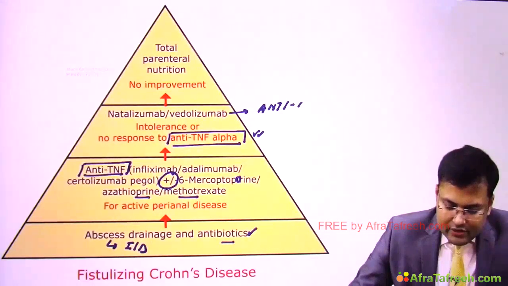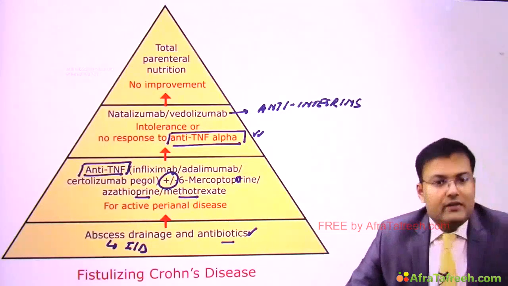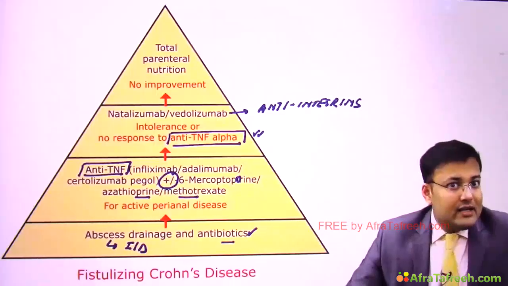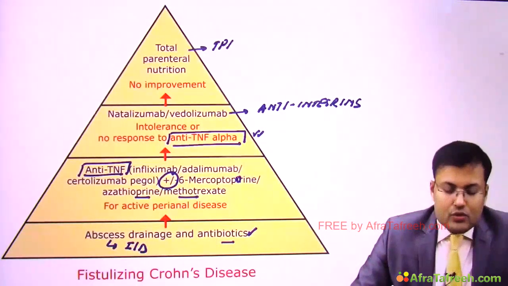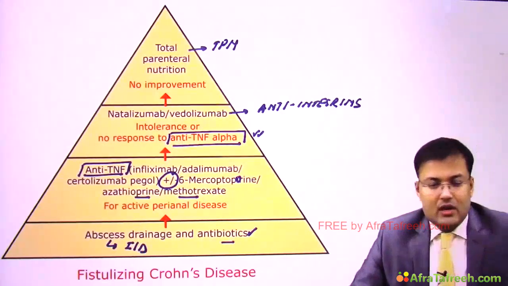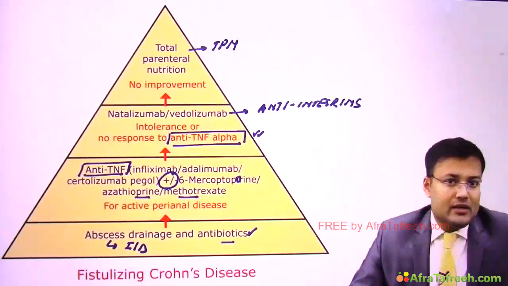Clear? Natalizumab or vedolizumab. And even after anti-integrins, if there is no improvement, what do we start? Total parenteral nutrition. So this is how we manage fistulizing Crohn's disease.